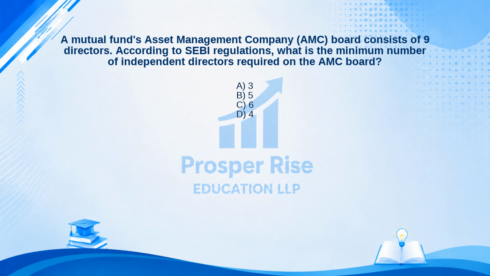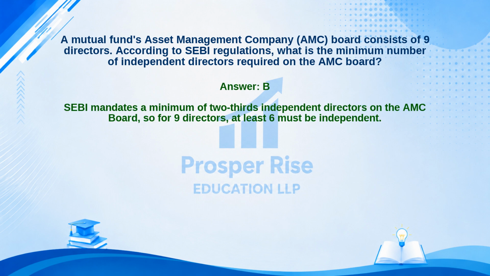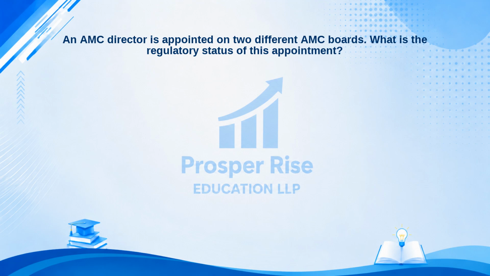The correct answer is Option B. Let's see why. SEBI mandates a minimum of 2/3 independent directors on the AMC board, so for 9 directors, at least 6 must be independent. An AMC director is appointed on 2 different AMC boards.